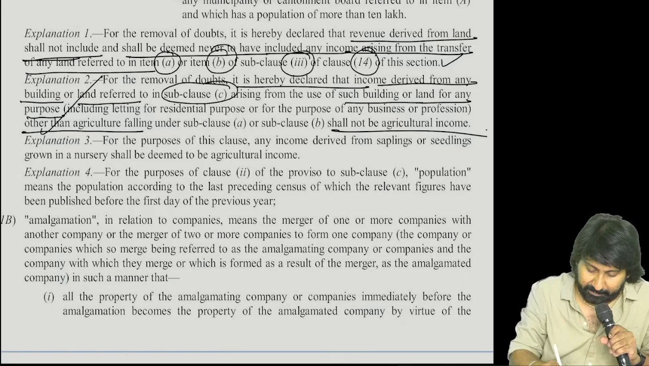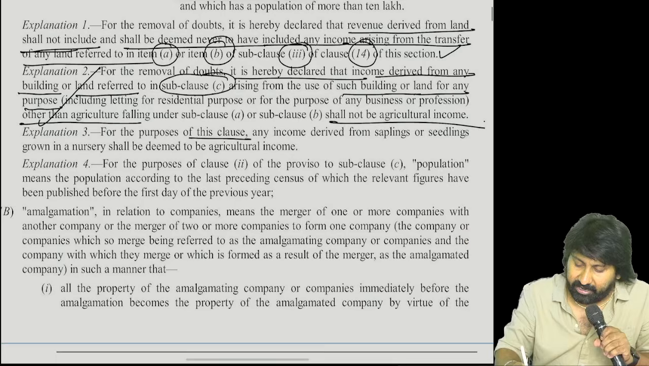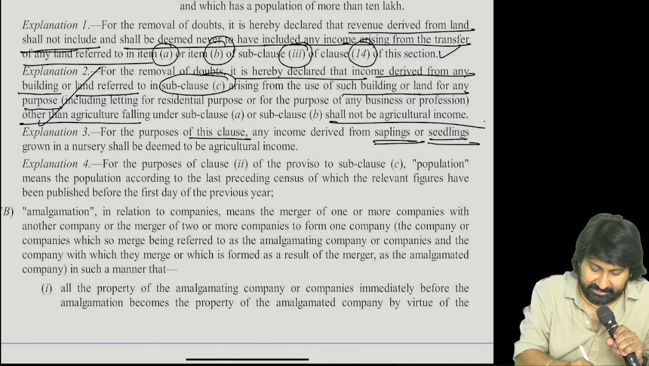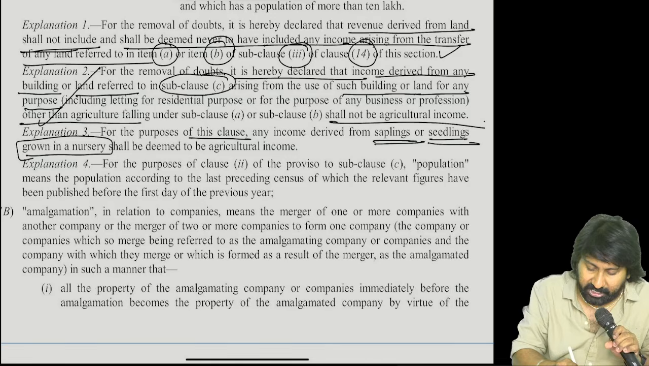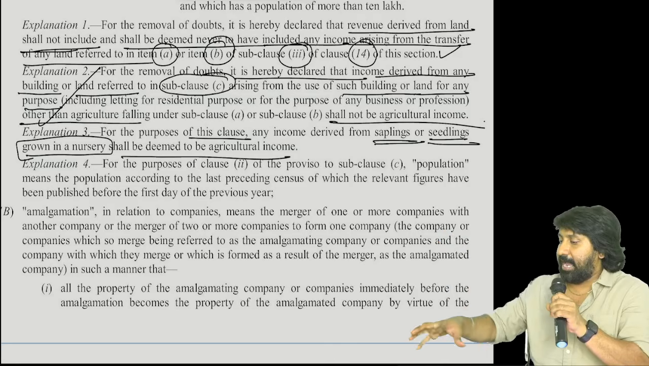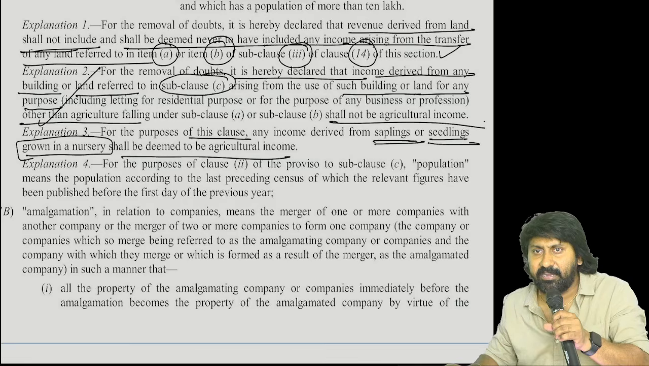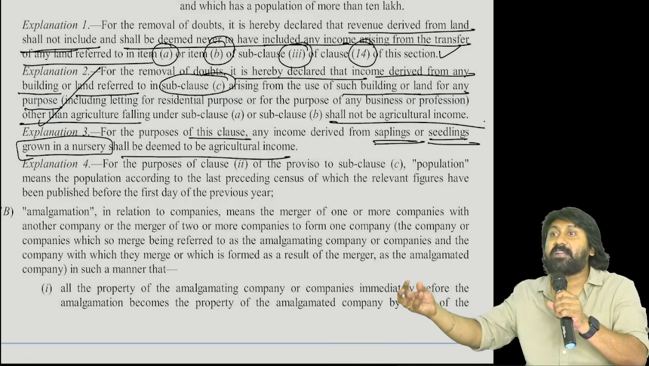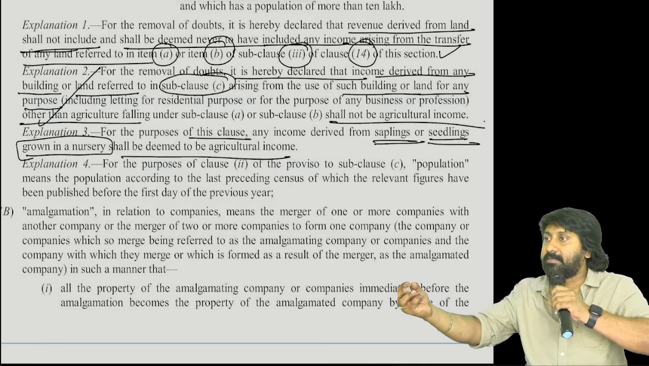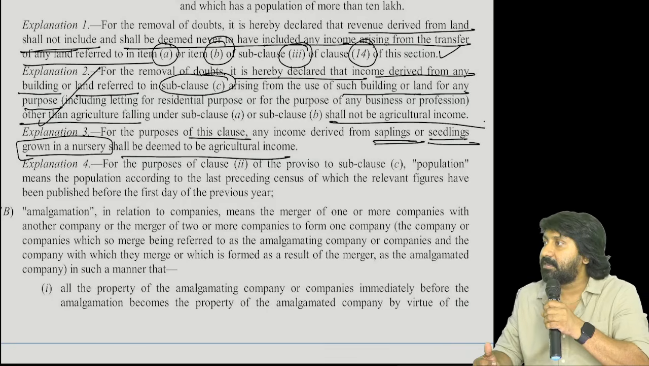Next, for the purposes of this clause, read: any income derived from saplings and seedlings grown in a nursery shall be deemed to be agricultural income. Listen, in Hyderabad city there is a nursery. You know what a nursery is? A nursery means a place where they artificially grow flowers, seeds, plants, etc. It's called artificial or natural?